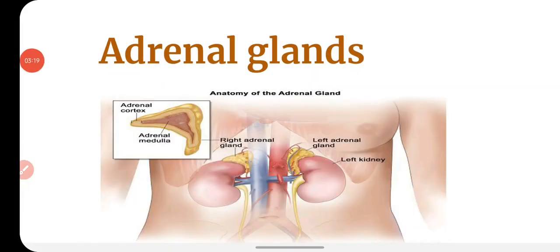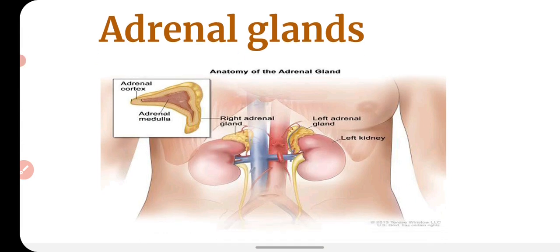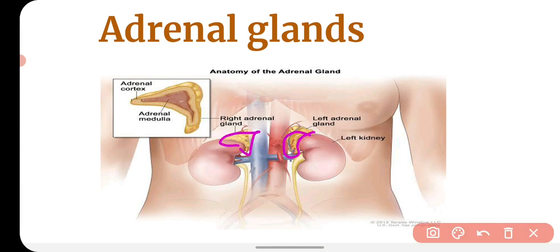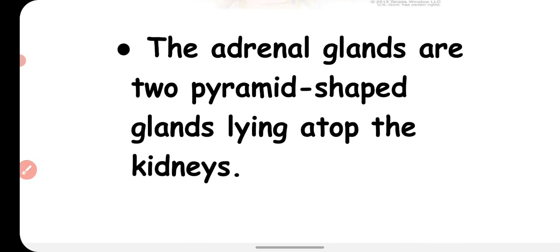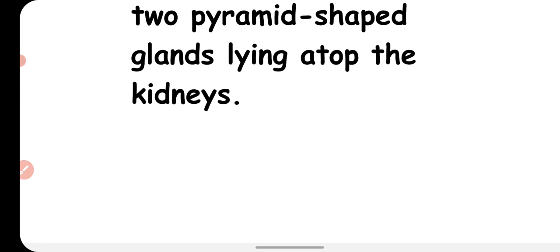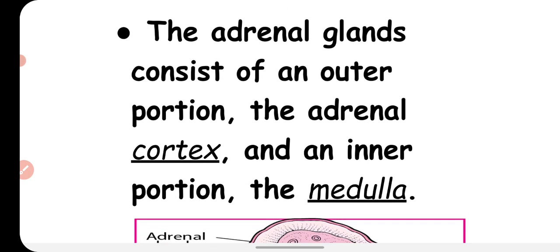Today we will talk about the gland called the adrenal gland. It is a very important gland found in our body just above the kidney. Just above the kidney there is a pyramid-like structure called the adrenal gland, and these adrenal glands secrete some hormones which regulate our body functions. The adrenal glands are two pyramid-shaped glands lying atop the kidney. These adrenal glands consist of an outer portion, the adrenal cortex, and an inner portion, the medulla.